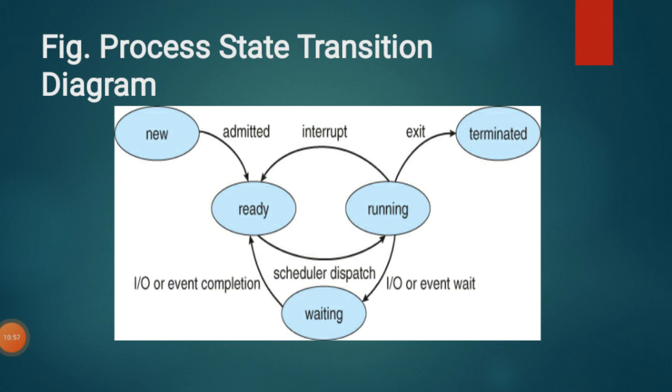It may go to termination, or ready, or even go back to waiting.